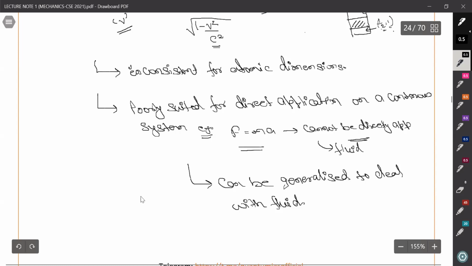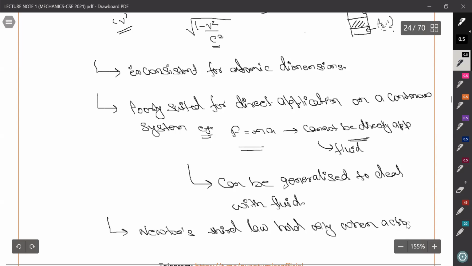Okay. Also, Newton's laws of motion do not hold when the occurrence of the event is not simultaneous. That is, for specifying things, Newton's third law holds only when action and reaction occur simultaneously.